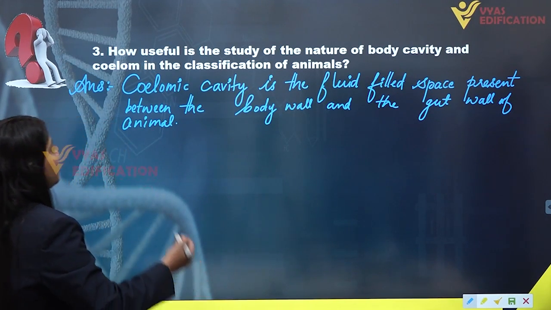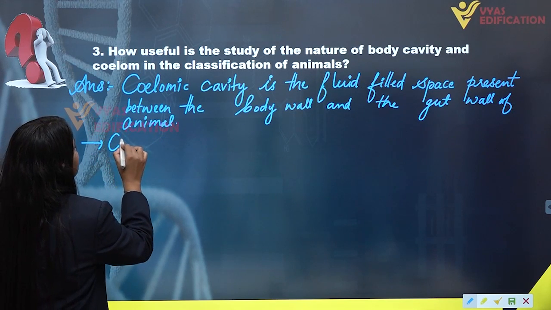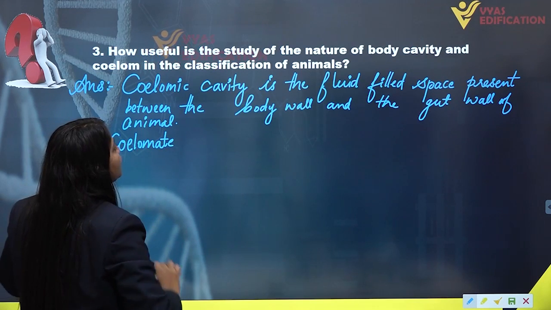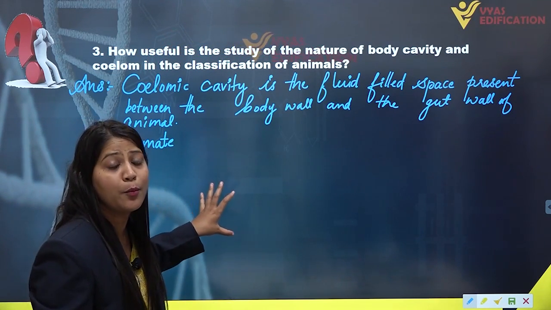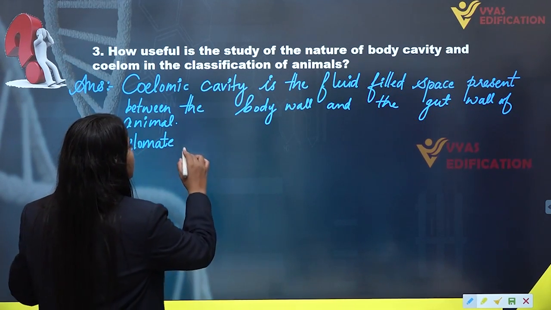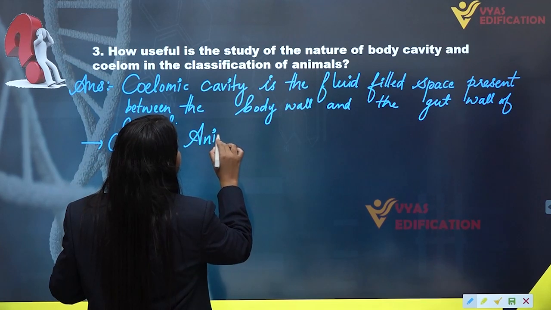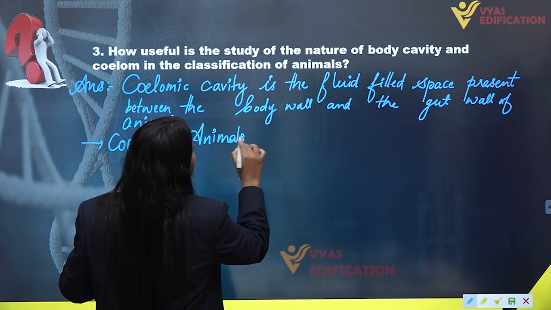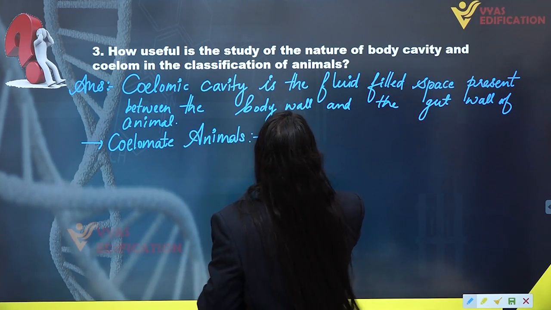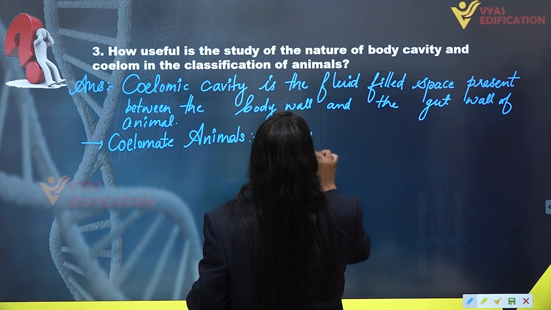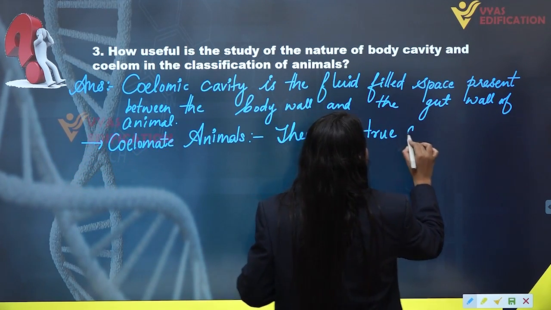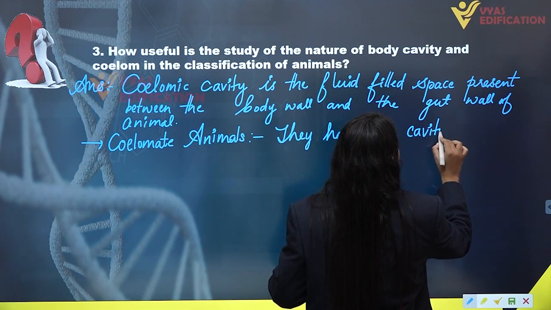We have 3 types of cavity. The animals are classified on the basis of presence of coelom or the type of coelom present in them. First category of animal is known as coelomate animals. Now in these animals, what happens? They have true cavity.